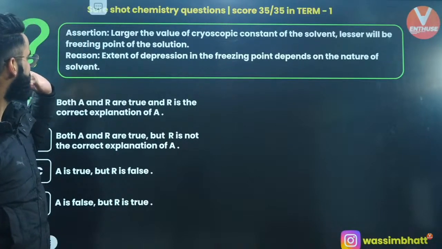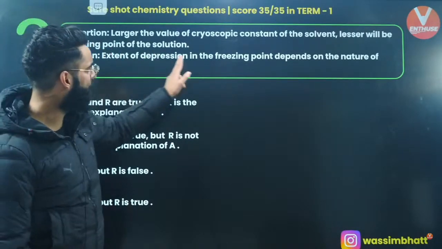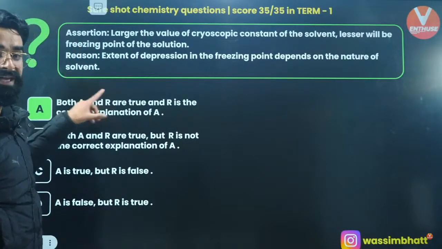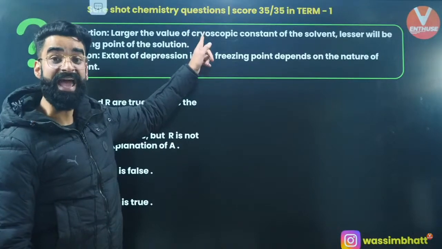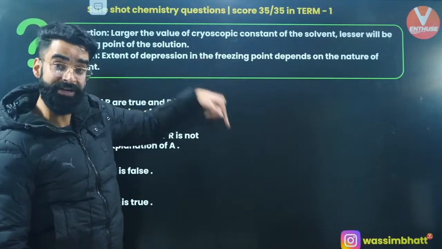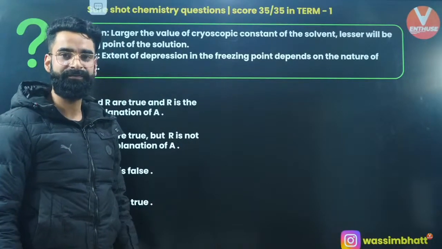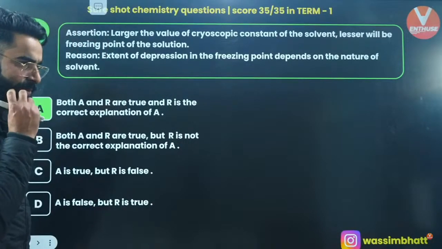And at the same time, the extent of depression depends on the nature of the solvent which you have taken, because Kf, the cryoscopic constant, depends on the nature of the solvent. Do remember this.